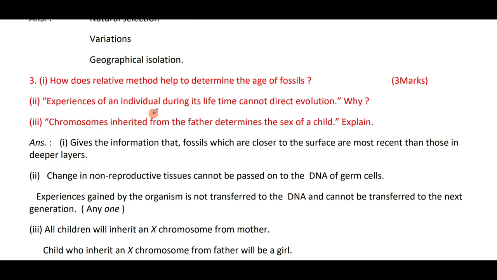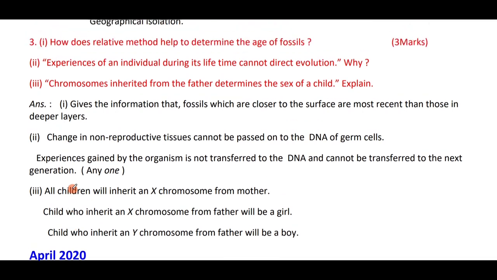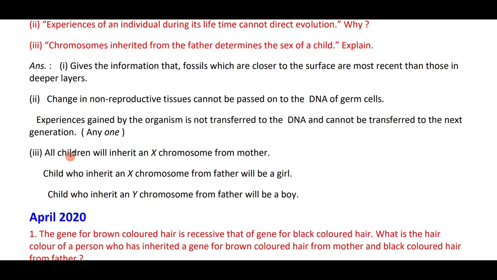Next question: experiences of an individual during his lifetime cannot be direct evolution. Change in the non-reproductive tissues cannot be passed on to the DNA of germ cells. Experiences gained by the organism are not transferred to the DNA, hence cannot be transferred to the next generation. Chromosomes inherited from the father determine the sex of the child, because if the baby inherits the X chromosome from the father, it will be a girl. If it is Y, it is a boy. Hence, the father decides the sex of the child.